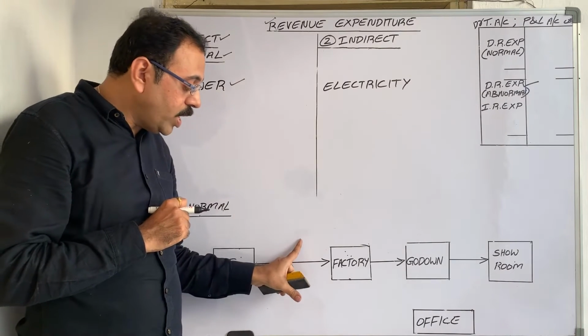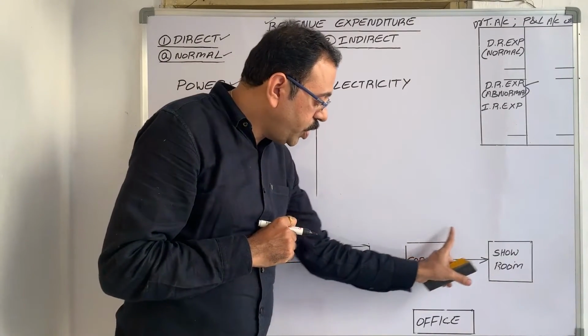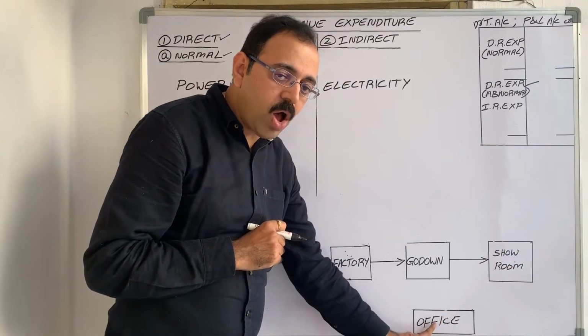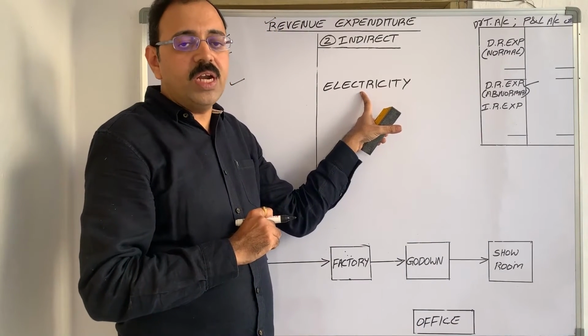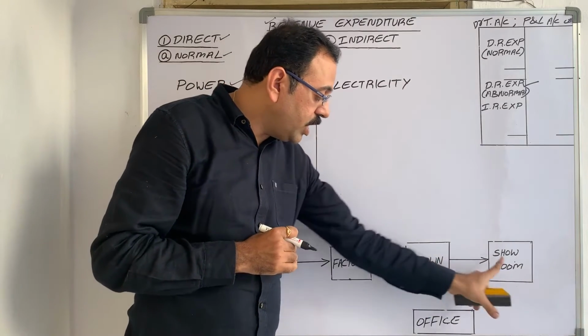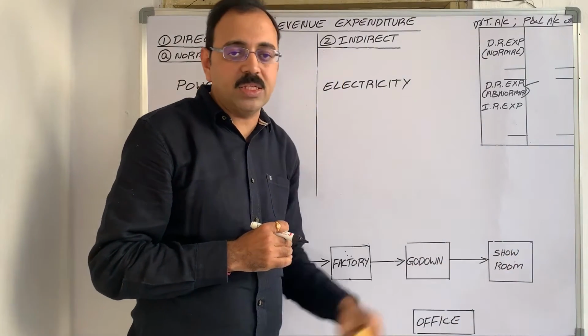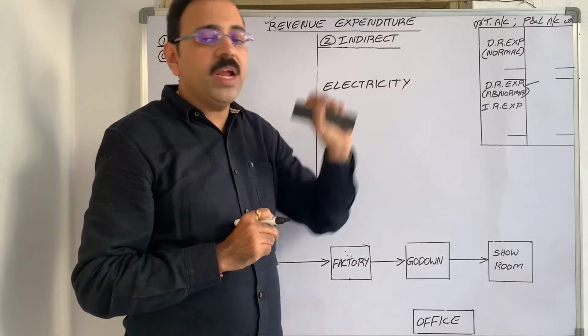And comparing to the electricity used in factory, the electricity which we use in go down, showroom or office will be less. Whenever electricity charges word is given in the trial balance, then the meaning is that electricity bill is related with these three buildings. So treat it as indirect expenditure and debit to P&L account.